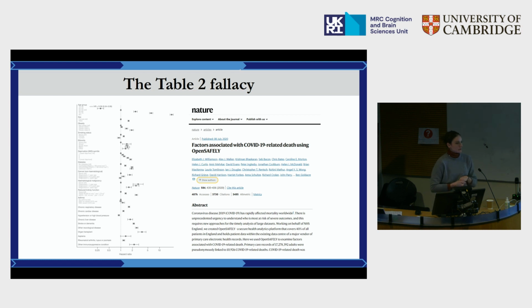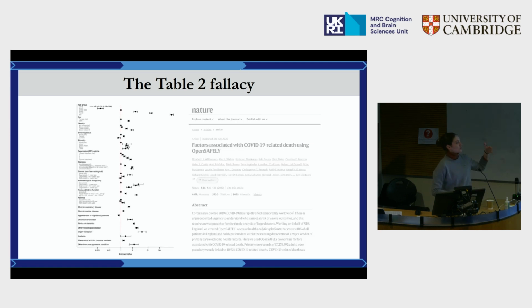So this is a paper that you might have come across. It came out in 2020, which of course was the year of COVID, and indeed it was about COVID. So it's a Nature paper that wanted to look at factors associated with COVID-19 related death. So they were interested in which among a lot of factors such as age, sex, obesity, smoking status, ethnicity are related to COVID-19 related death.